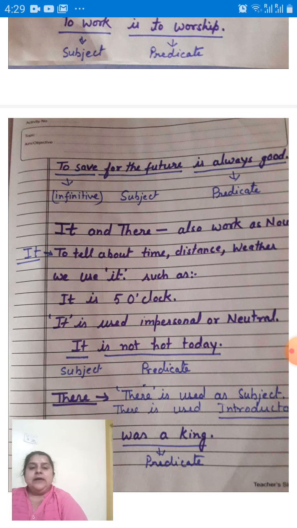Gerund and infinitive are also used as subject. Gerund is a verbal noun. It is made by verb plus ing. Smoking is injurious to health. Smoking is your subject. Is injurious to health is predicate. Reading is my hobby. Reading is your subject. Is my hobby is predicate. Okay. What is infinitive? Infinitive is made by to plus first form of the verb. It also works as noun. To work is to worship. To save for the future is always good. To work is subject. To worship is predicate. To save for the future is subject. Is always good is predicate.